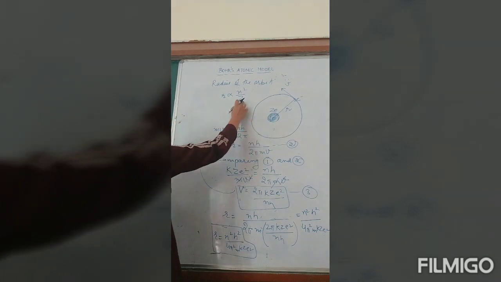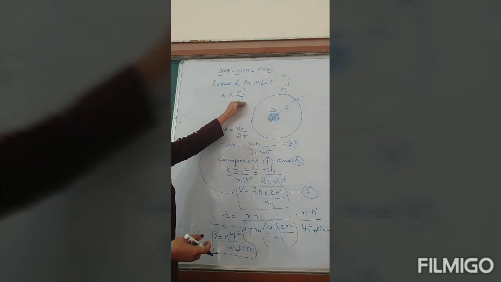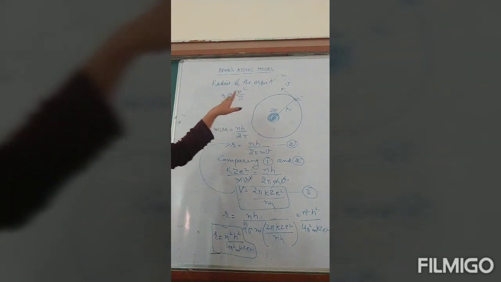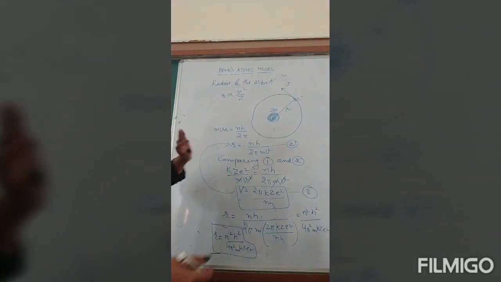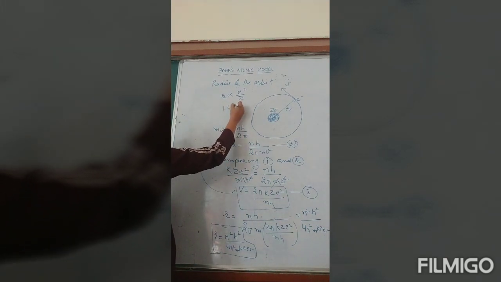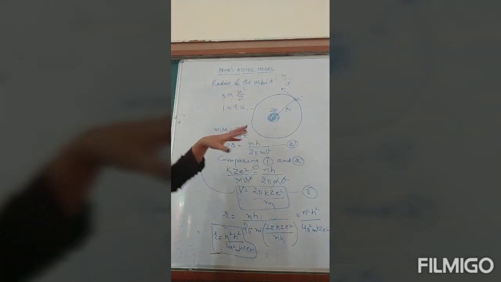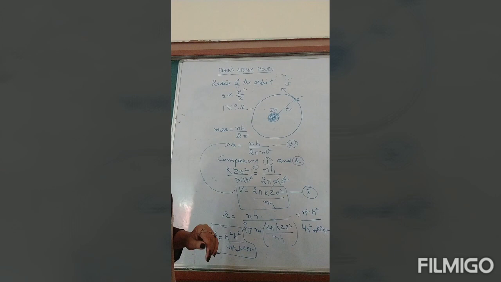Below is your Z, that for a particular atom is constant. For example, if you are taking hydrogen, then this Z is 1. So r is proportional to n square. So orbit radii are in the ratio of 1 : 4 : 9 : 16 and so on. Higher is the number of orbit, higher is the radius of that orbit.